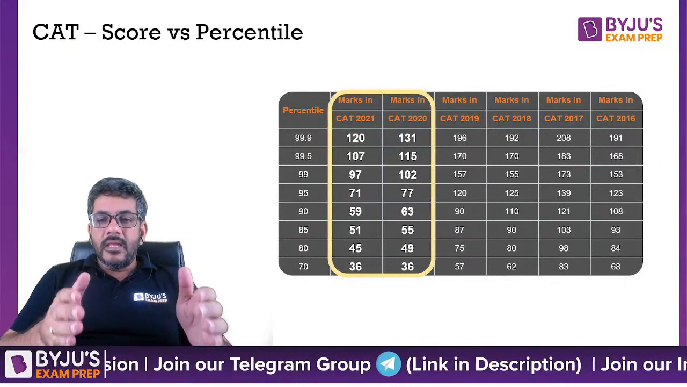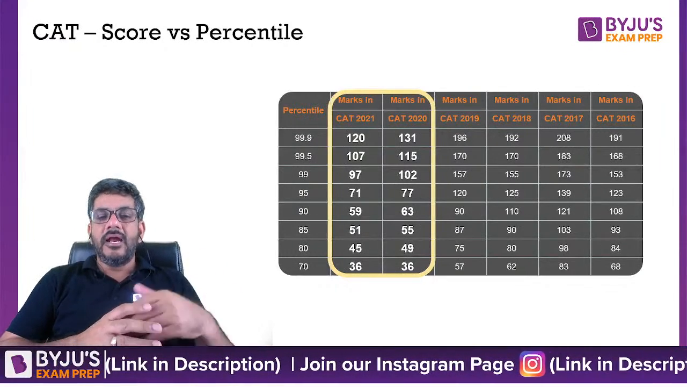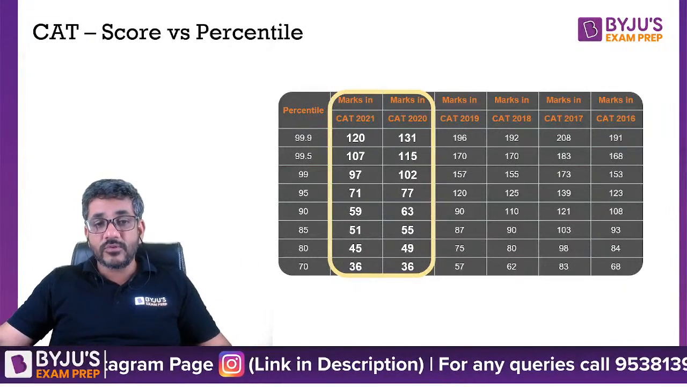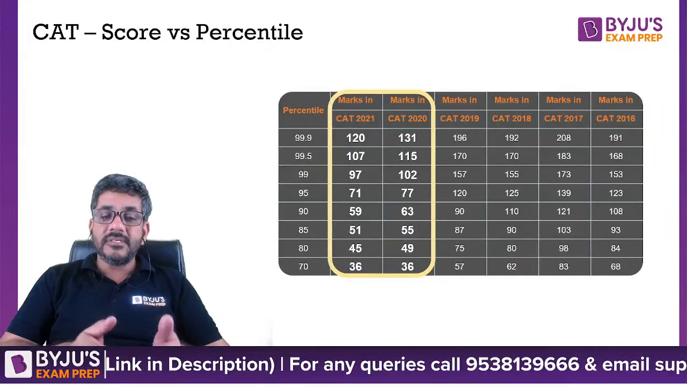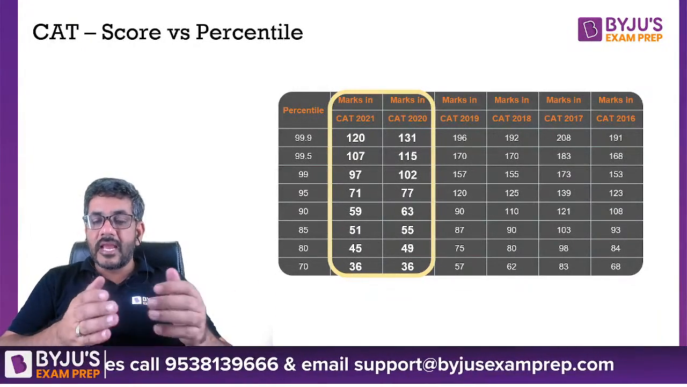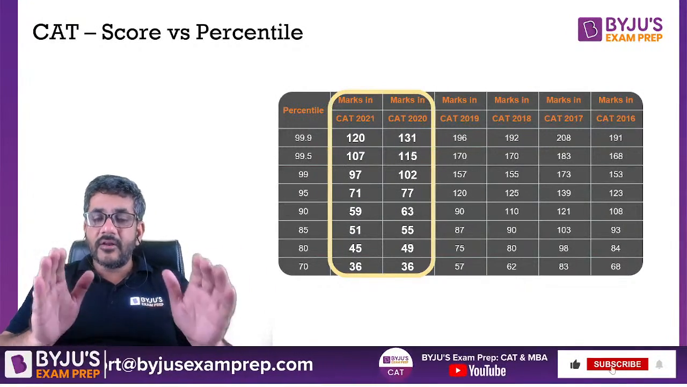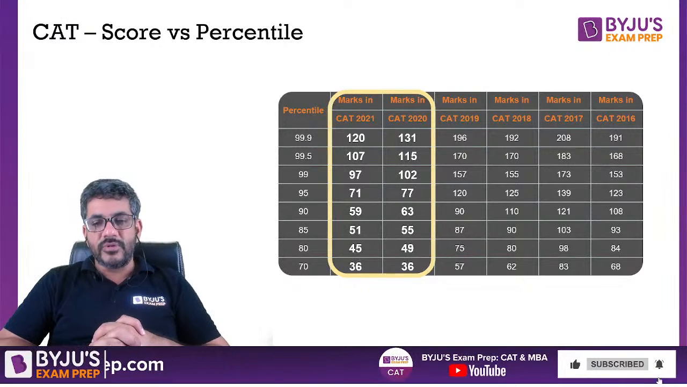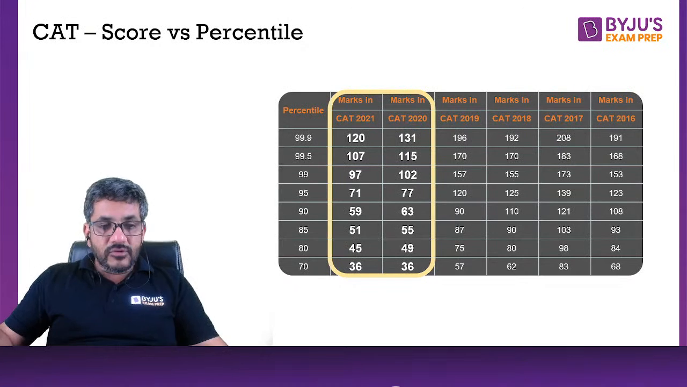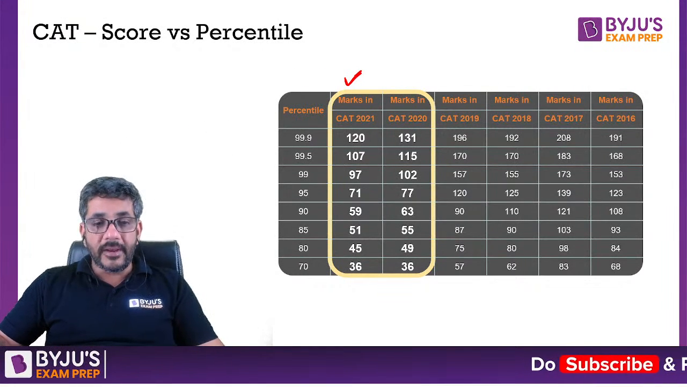So now, at 99.9 percentile, what score was needed? At 99.5 percentile, what score was needed? At 99 percentile, what score was needed? So that's all that I am talking about here in CAT 2021 or 2020 or 2019 and all. Just focus upon these 2 years, 2021 and 2020. Rather, I would say you should be paying more attention to CAT 2021.